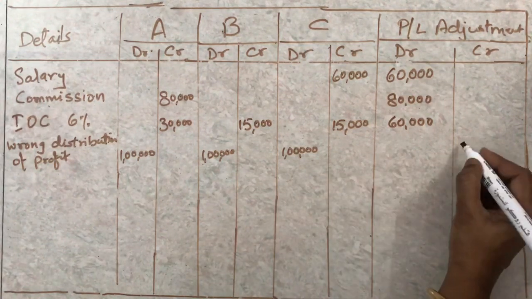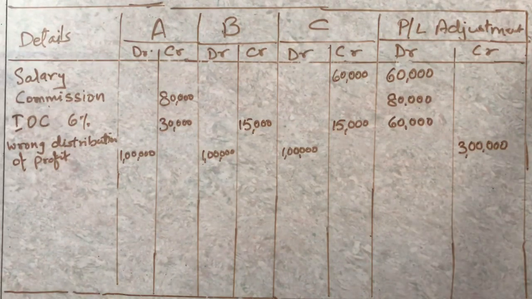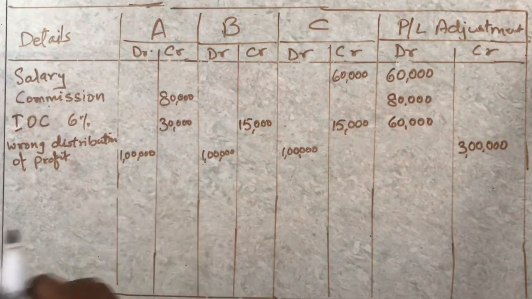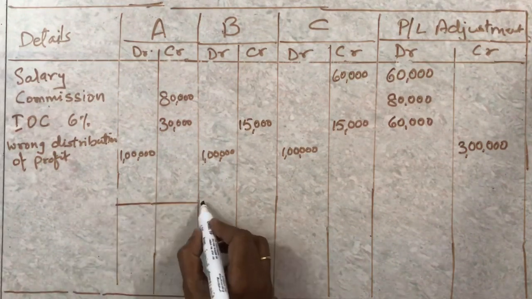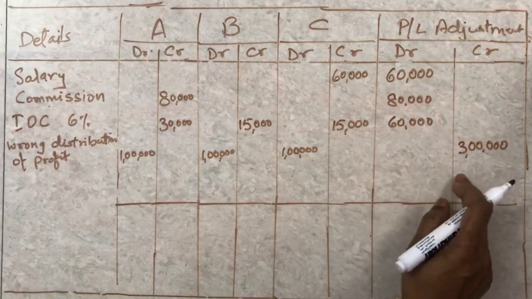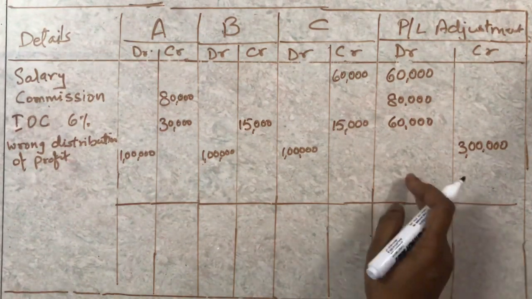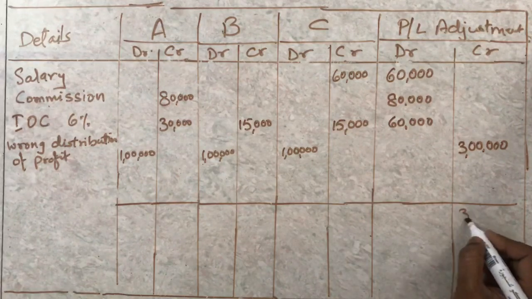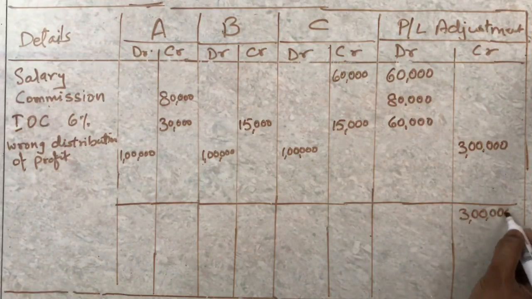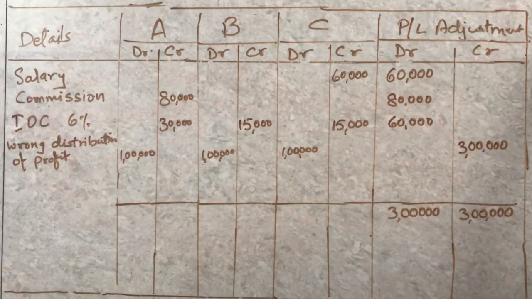Okay. And as I said, you leave one line. Okay. And then you close it. And you will balance this account off, like you do the other ledger accounts. So you just balance it off. Here the total is 3 lakh, which is bigger, and here also you will write 3 lakh as per the rule. Okay. And the difference of the two sides will always be written on the shorter side.